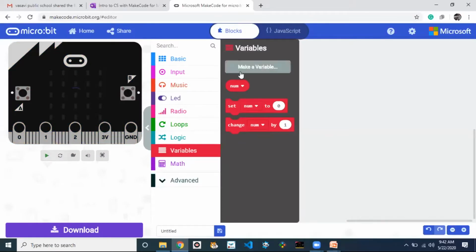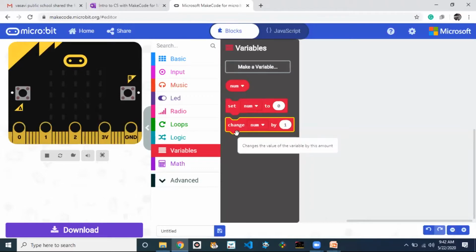Now what are the things visible here? First thing is the num. What is the value here? It is stored in this block. And if you want to start with a starting value, set this number value equal to something. If you want to give that, then this is the one. Suppose you want to make changes in that variable, then this block will be useful.